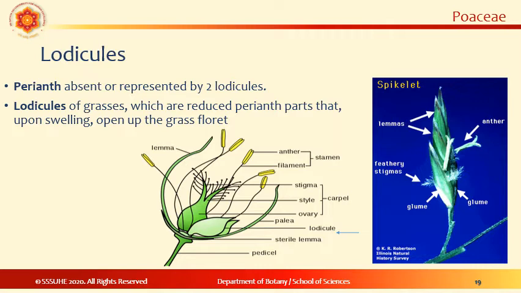Perianth is generally absent, and the lodicules of grasses are reduced perianth parts that, upon swelling, open up the grass floret. The photo shows a spikelet of Festuca, which has two glumes, stigma, anthers, and the lemma of several different florets.